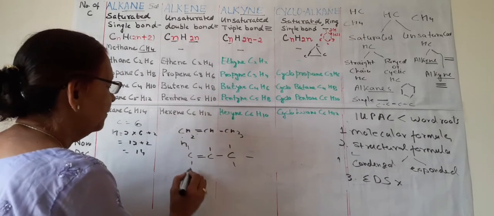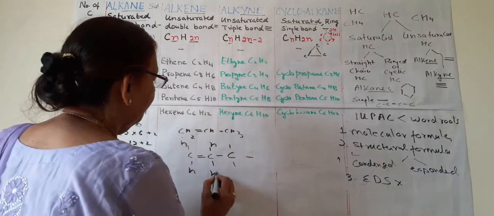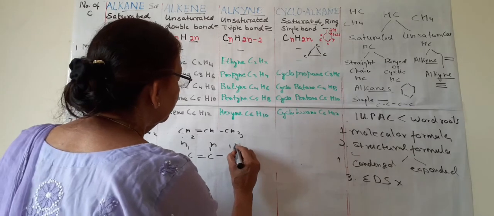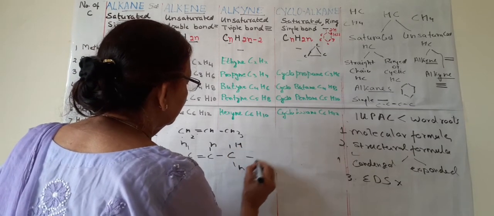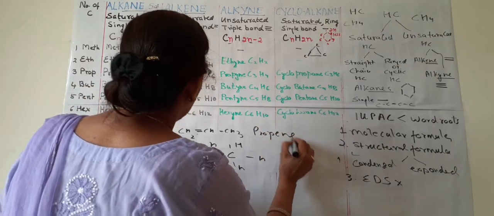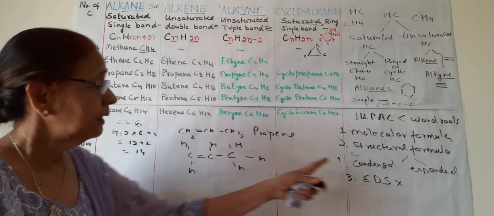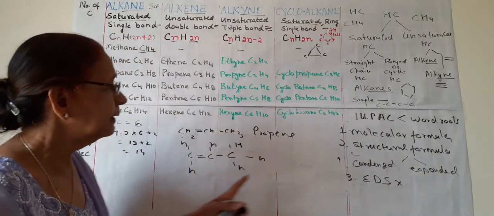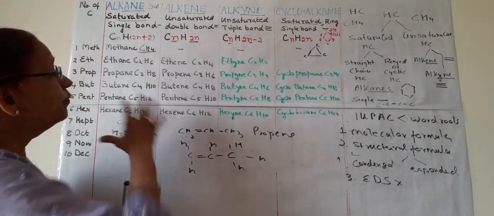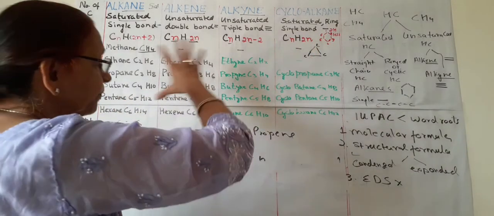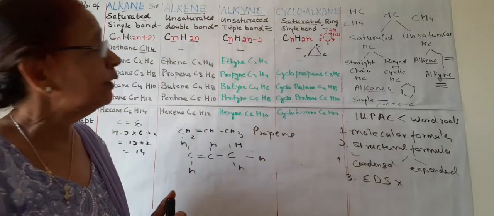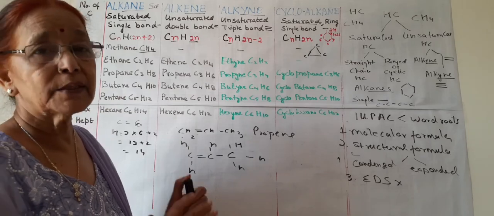This is expanded and this is condensed. So propene, having one double bond. This is the condensed structural formula and this is the expanded structural formula. So in this way you try to write these 2 types of formula for all the compounds in your notebooks. This is all for today.